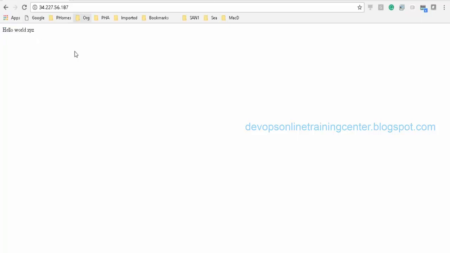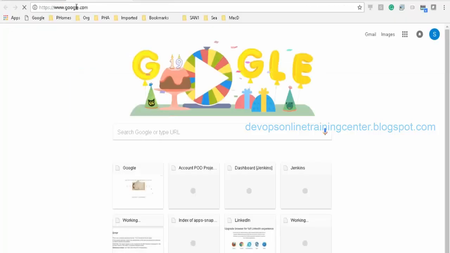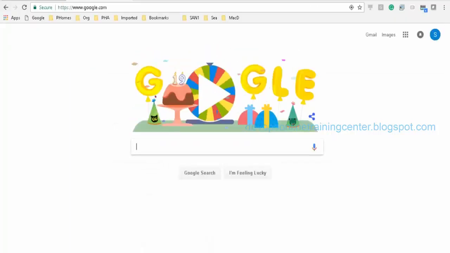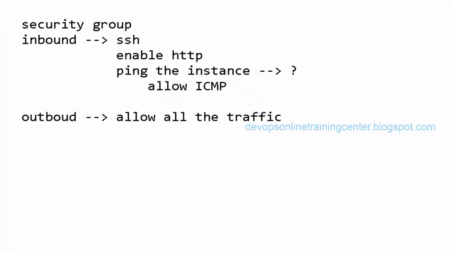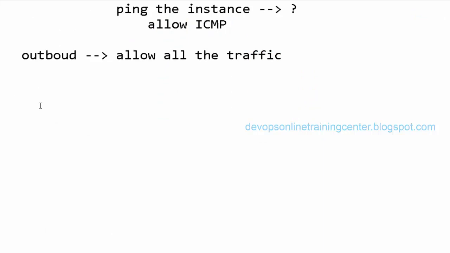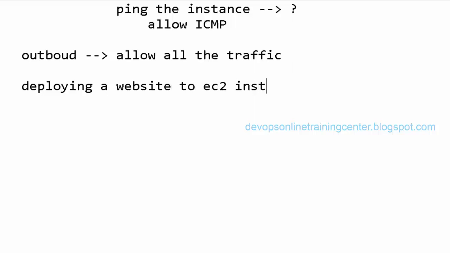So let us say I said we'll try deploying a website to an EC2 instance, right?